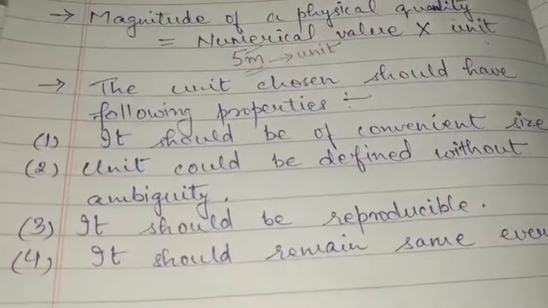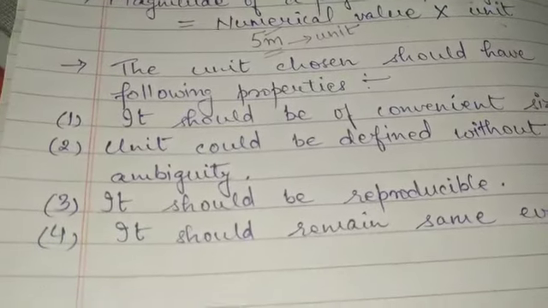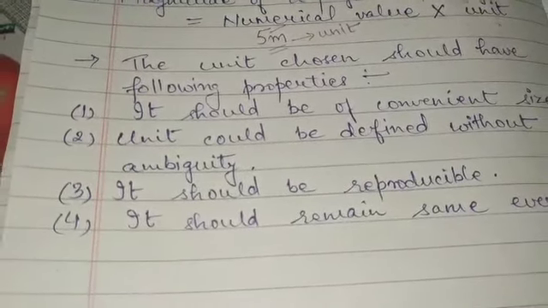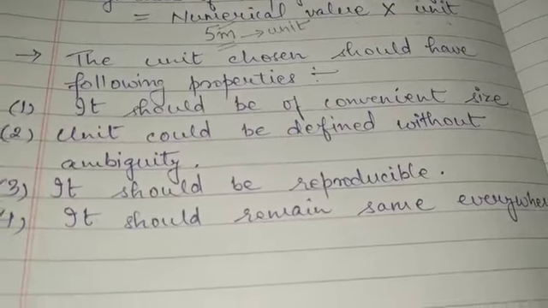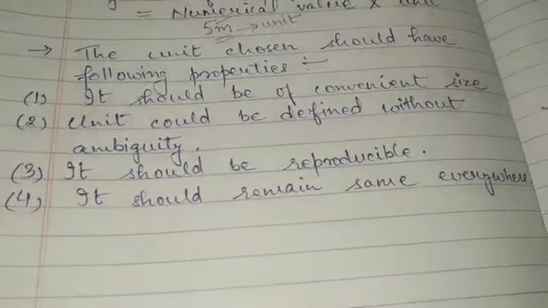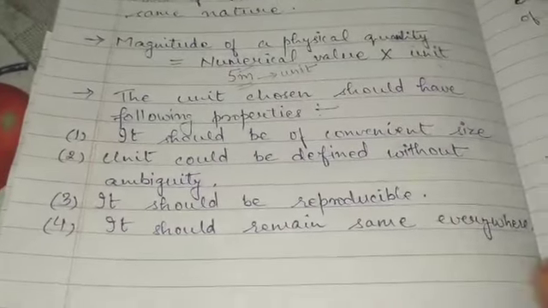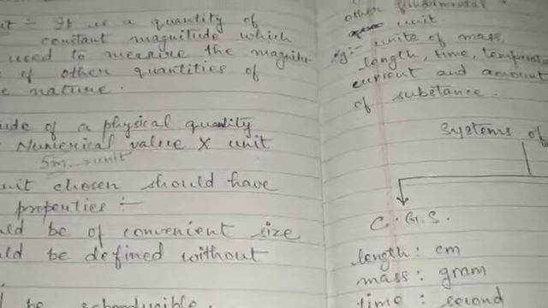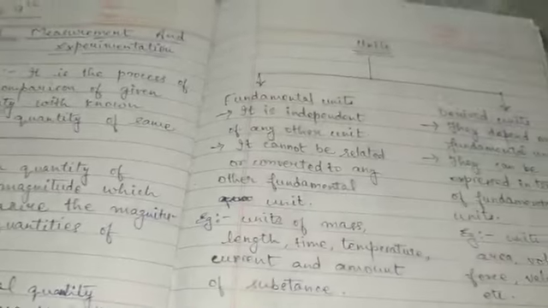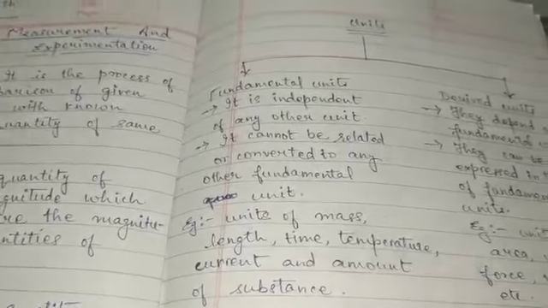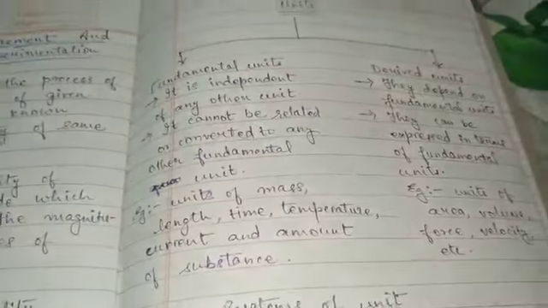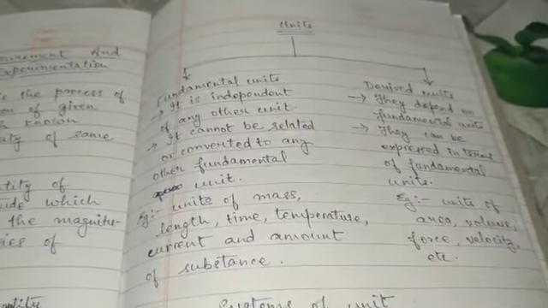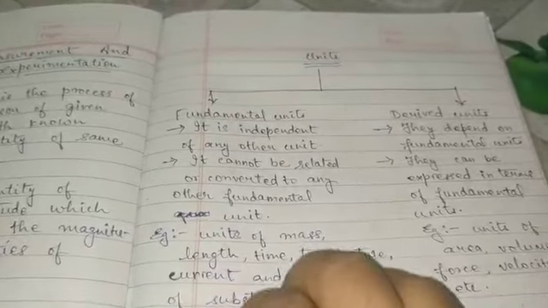The number of times I measure it, it should always be 1 meter only, and the value should not keep on changing. Then it should remain the same everywhere. If I measure a particular thing in Lucknow or Delhi, or I go to America, UK, wherever, the value should be the same everywhere. So in this way we need to choose the units, right?